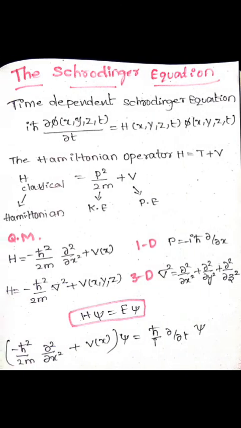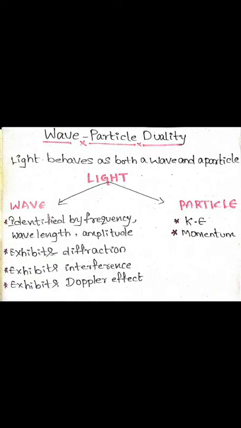And then we are discussing wave particle duality. Light behaves as both particle and wave. Yes, light behaves as both waves and particles. Wave is identified by frequency, wavelength, amplitude, and exhibits diffraction, interference, the Doppler effect, and particle has kinetic energy and momentum. Light behaves as particles when causing the photoelectric effect.